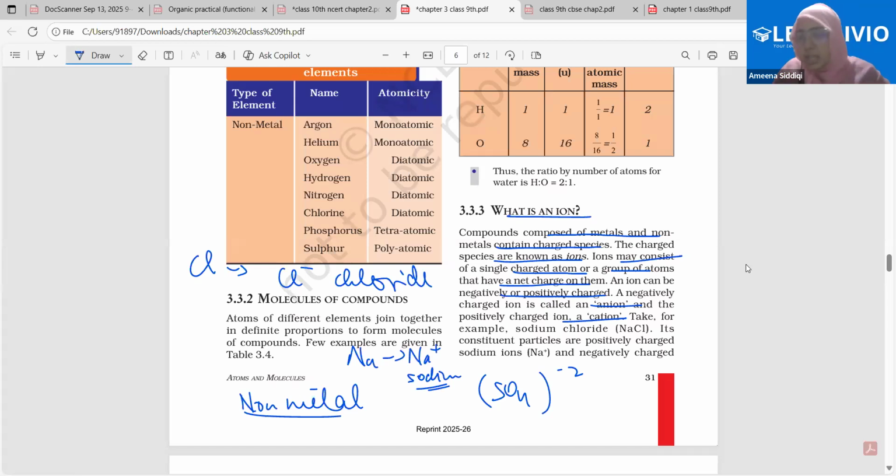Therefore, when the atoms of non-metals gain the charge, they change into ions, and the name changes. Oxide, chloride, bromide, fluoride, iodide, sulfide, nitride. The name is changing because it's a non-metal which is gaining the charge, which is changing into an ion. Is it okay?